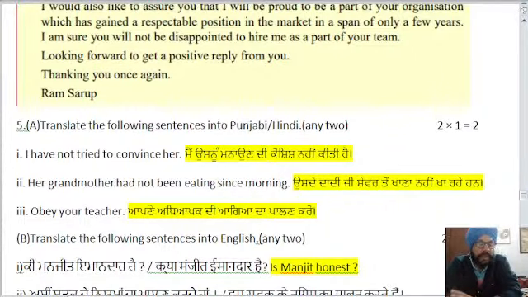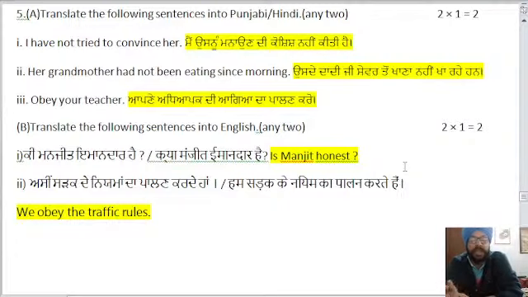In Hindi you can write: उसकी दादी जी सुबह से खाना नहीं खा रही हैं. Whoever has written the answers, give yourself 1 mark for this. Obey your teacher: अपने अध्यापक की आज्ञा का पालन करो, and in Hindi you can write: अपने अध्यापक की आज्ञा का पालन करें.